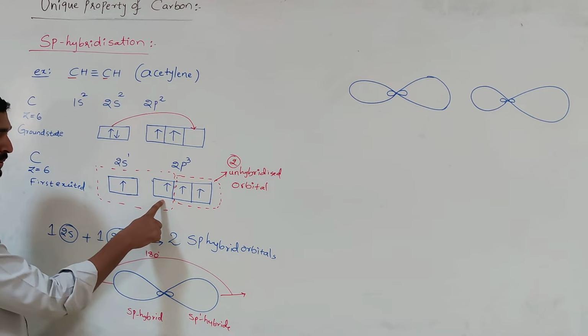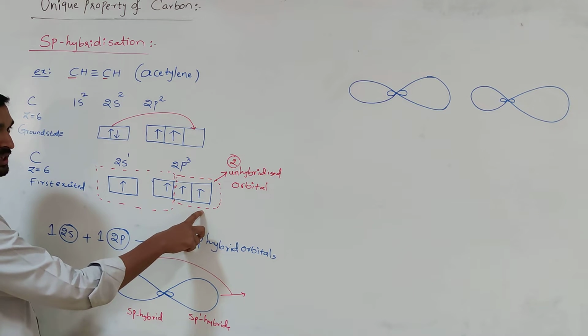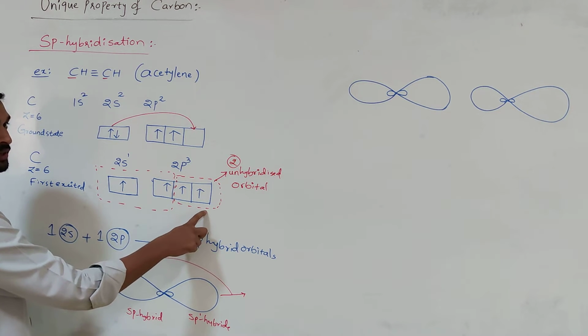For example, there is 2px, 2py and 2pz. These are perpendicular to each other.